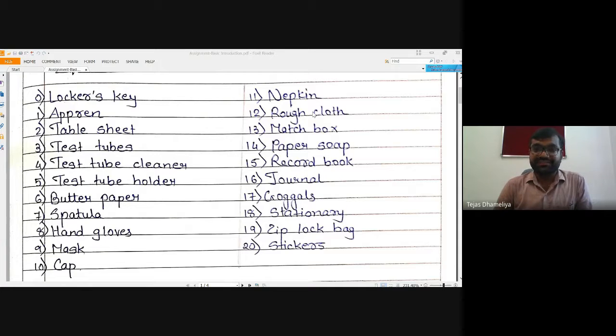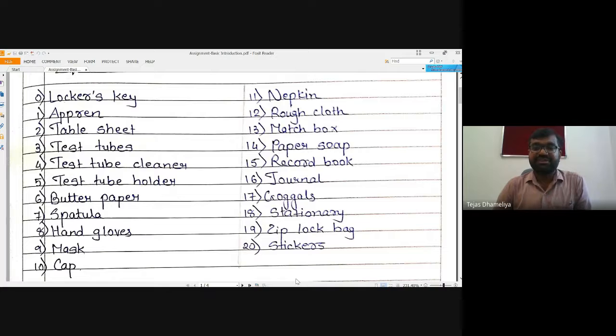Record book. This is first and foremost. You can consider it mostly required because you cannot enter the lab without the record book. Right now we are working online, but when you come to the lab, your complete record book is mandatory. Without that, you may not be allowed to enter. Journal: whatever practicals we have done, you can include.